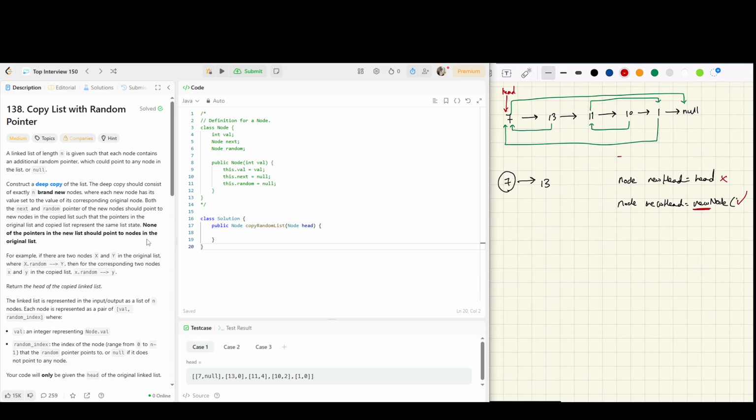And this one is nothing but a singly linked list with an additional pointer. We usually have int val and node next, but we have an additional pointer, node random. If you look at it, 7 is pointing to 13, which is pointing to 11, and so on. This is just a normal singly linked list, but they do have an additional pointer, which is literally pointing to a random node.